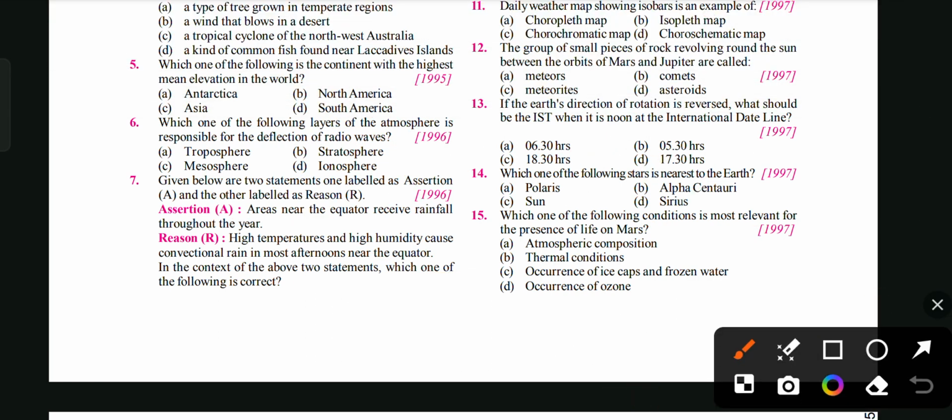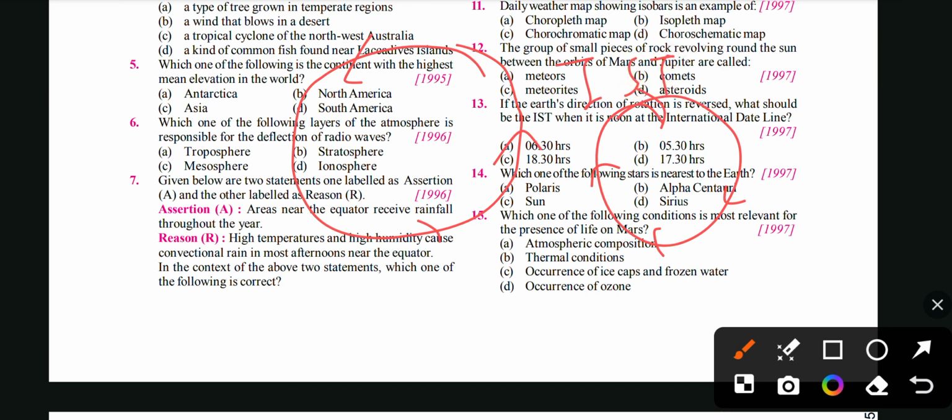Okay. Next question is, if the Earth's direction of rotation is reversed. The direction of Earth is this, right, anticlockwise. If it's reversed, if this happens, what should be the IST, Indian Standard Time, when it is noon at the International Date Line?